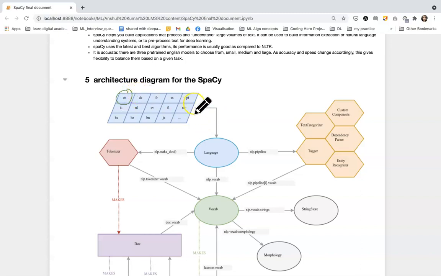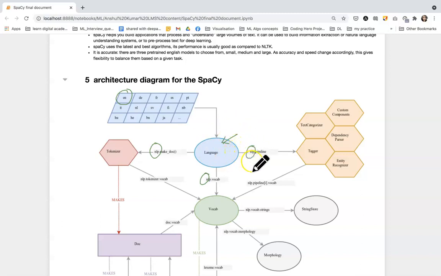Now when we load the model for the English language, the text goes over here to the tokenizer and to this NLP pipeline. Now what happens? The language class processes the text and creates a doc object for it. This object is stored as a variable, usually known as nlp. So this variable nlp denotes the object that is created because of this language unit, or we can say this language class.